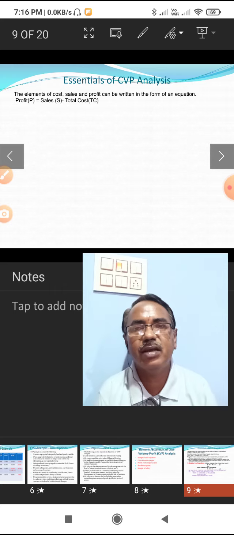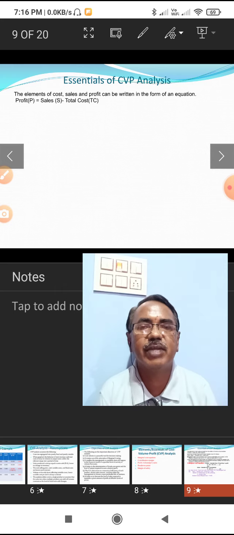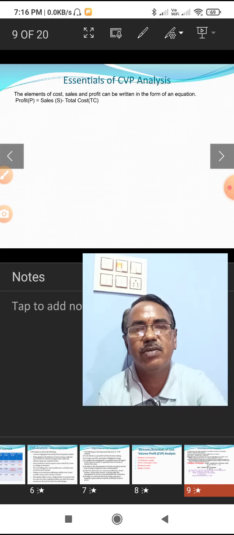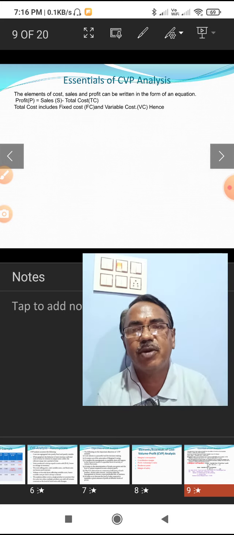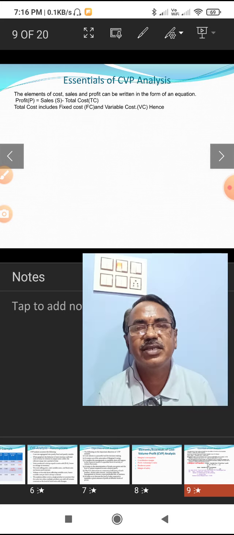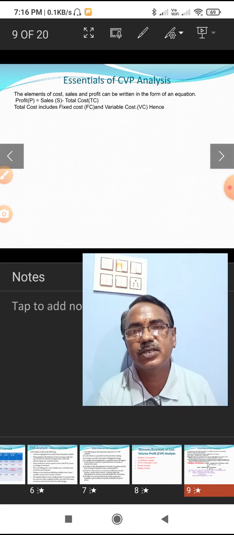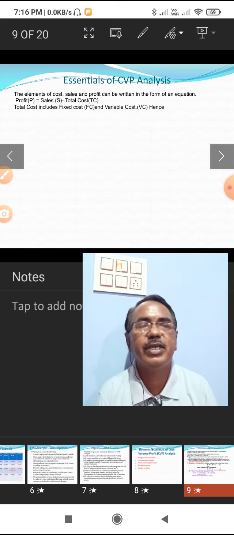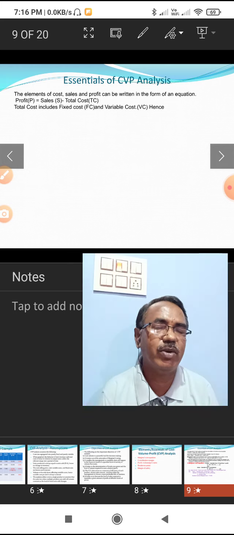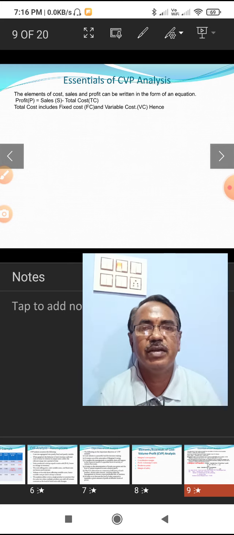In a general equation, profit is equal to sales minus the total cost, S minus TC equals profit. You know, the profit is the excess of sales revenue over the total cost. The total cost includes the fixed cost and variable cost, FC and VC.